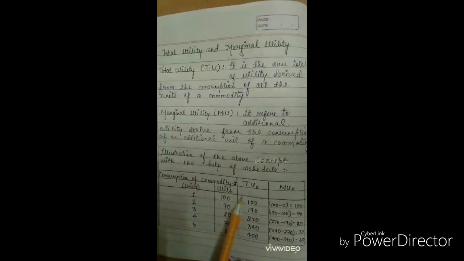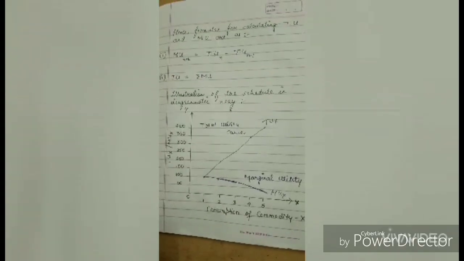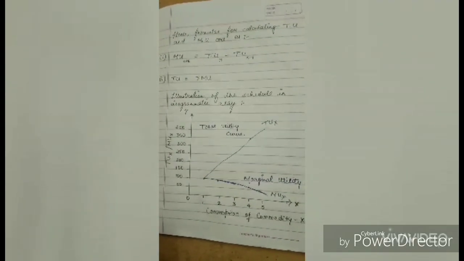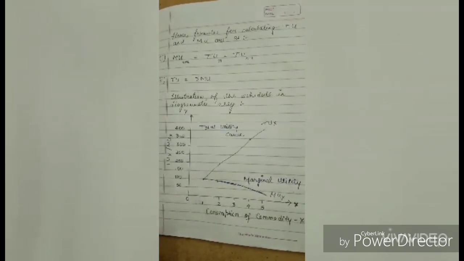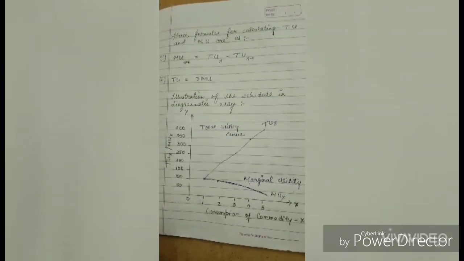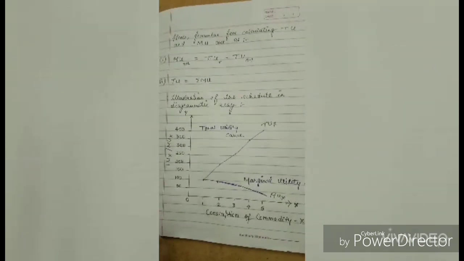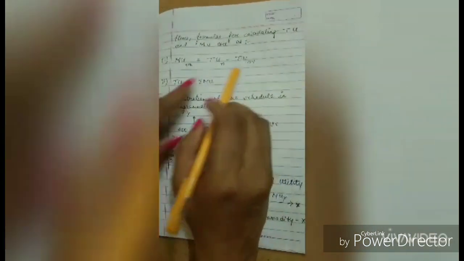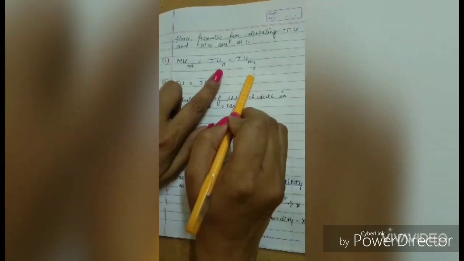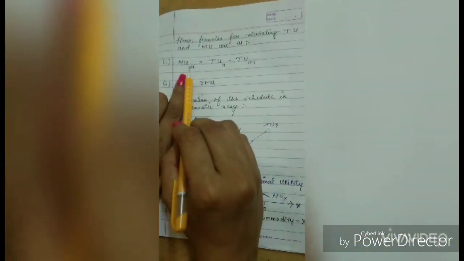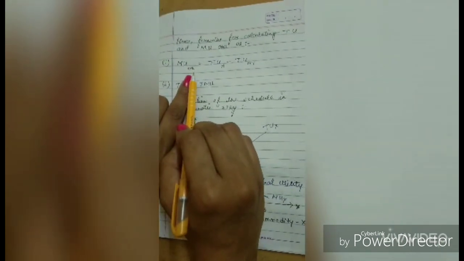Okay students? So now we will see the formula for calculating TU and MU. As you have seen the concept as well as the schedule of TU and MU, let us see the formula. The formula for MUn is TUn minus TUn minus 1. That is for taking out the MU of the nth unit of the commodity.